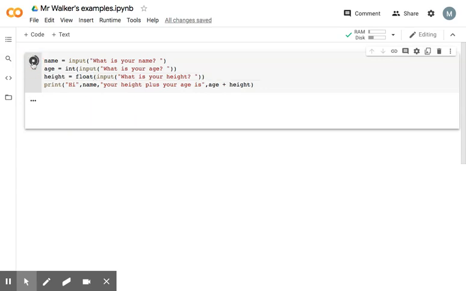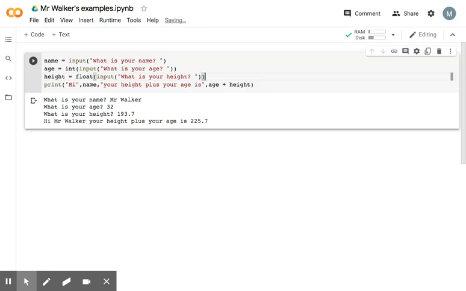Now, if I run the program again, be quicker this time, say Mr. Walker, and it asks me my age and my height, 193.7. And it's going to say, hi, Mr. Walker, your height plus your age is 225.7. Now, your maths is probably better than mine, but that looks like a much more reasonable number.